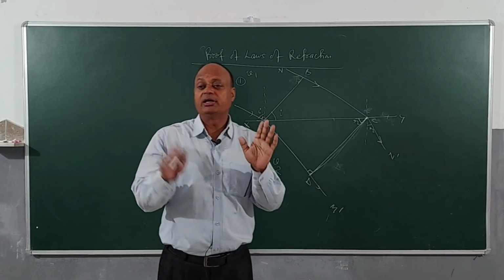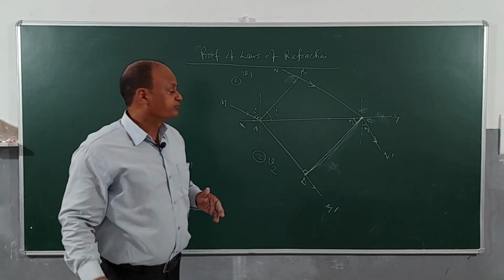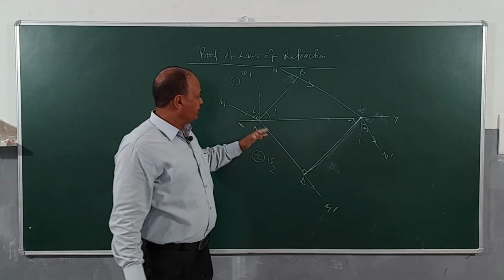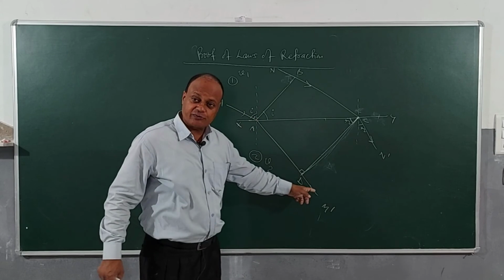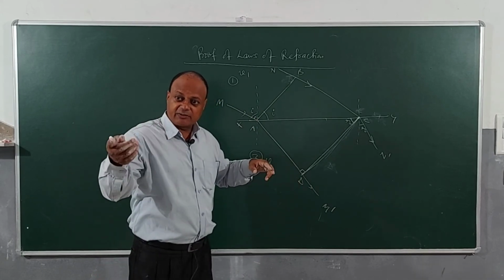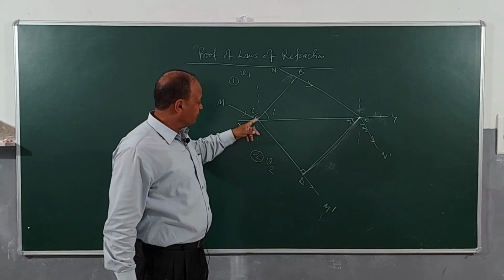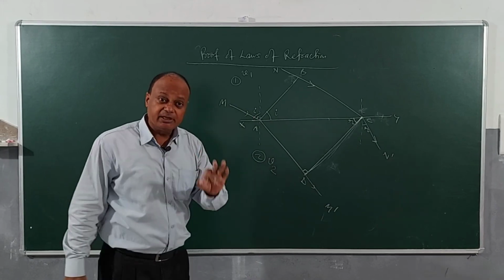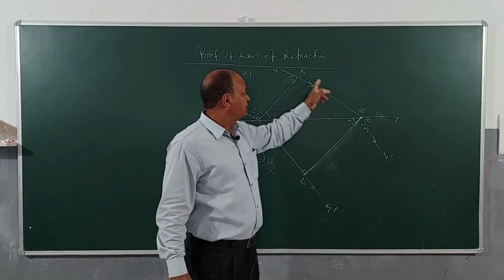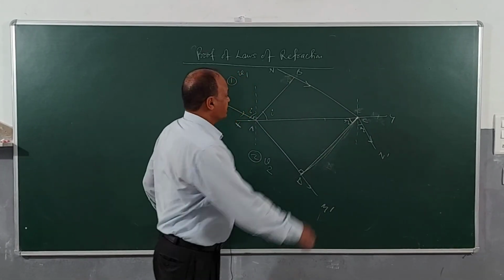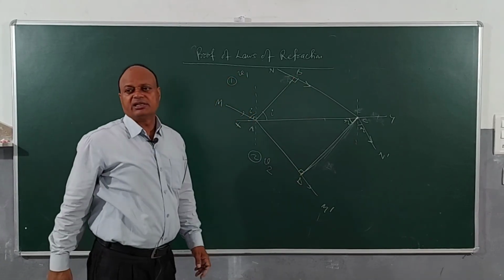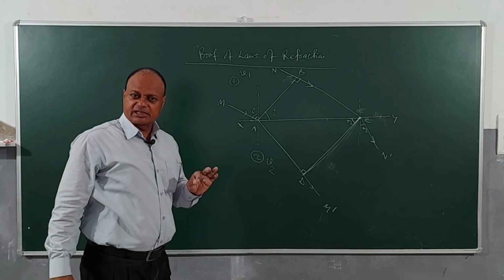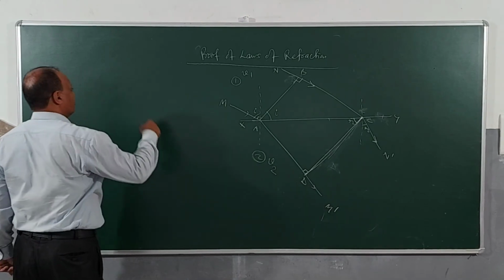So what you have to remember, the time in which a wave is traveling from A to D, like this, it hits now. So this particle is hitting first, will be refracted also first, like we did in case of reflection also. The time in which a wave will travel from A to D will be same in which a wave will travel from B to C. This angle is how much here? 90 degree. This angle is also how much? 90 degree. Clear? It is clear? So we'll make assumptions.